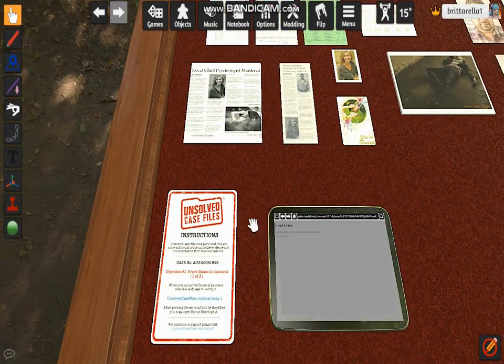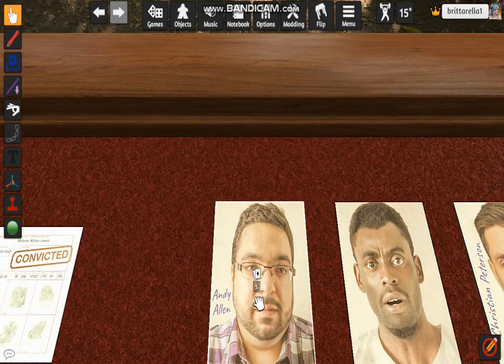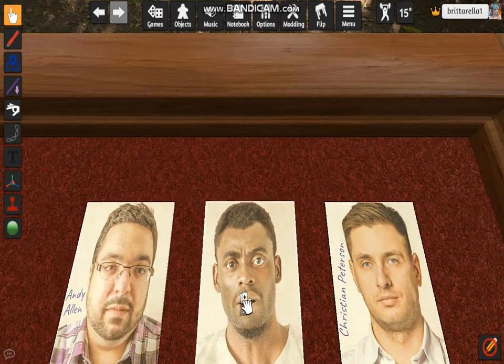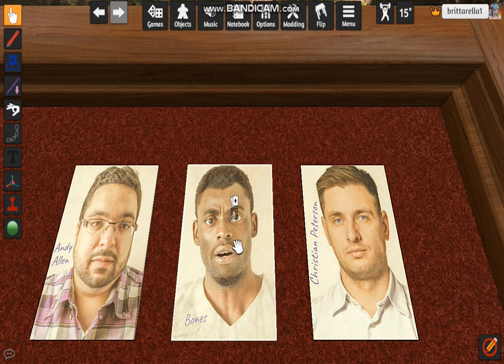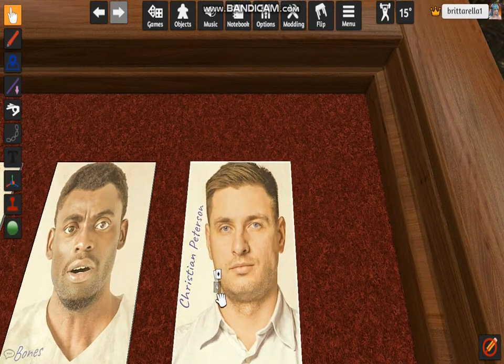Okay, so first off, we need to check out our suspects here. We have Andy Allen. We have Bones, who is the guy that was framed for murder. We have Kristen Preston. Well, it's actually Kristen Peterson, excuse me.